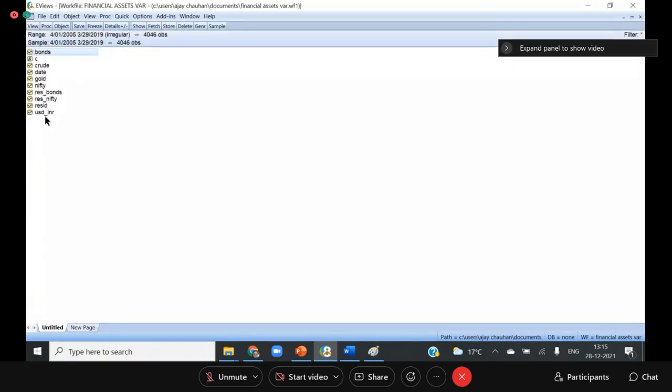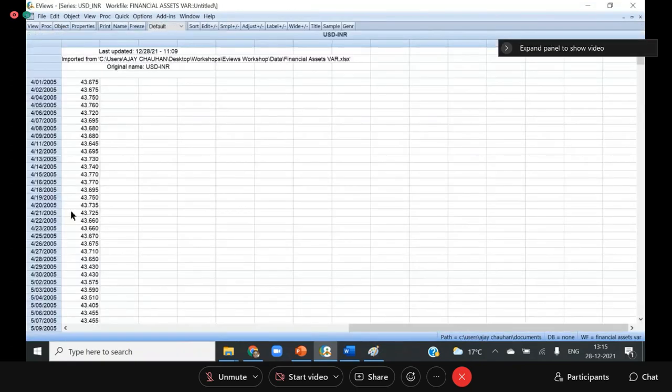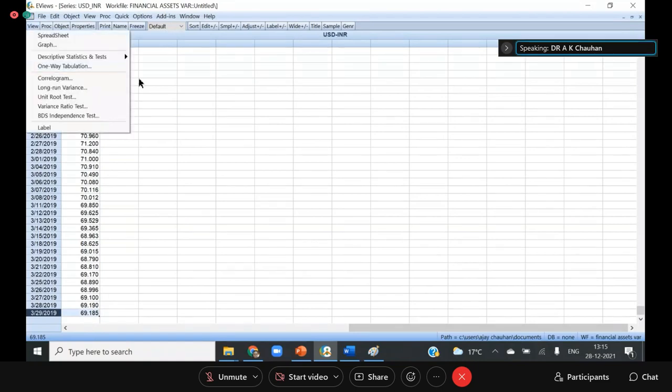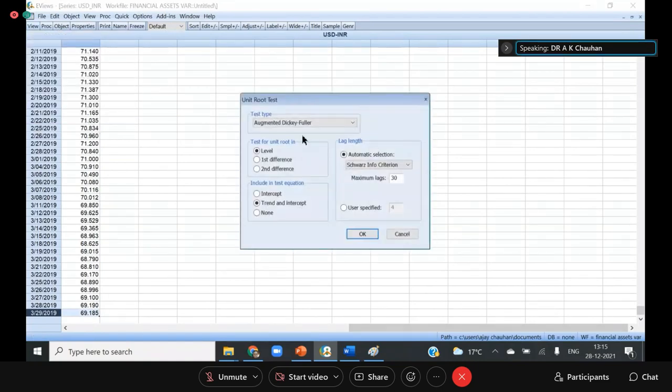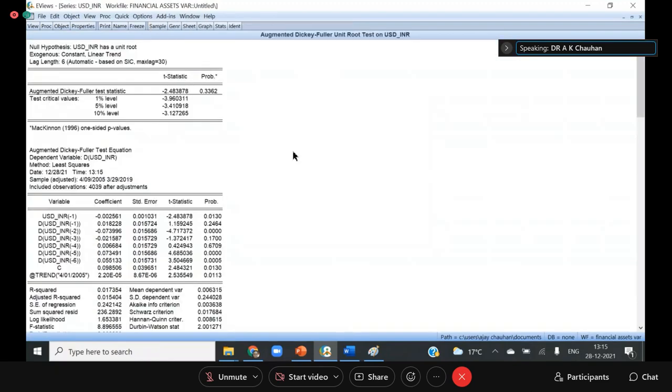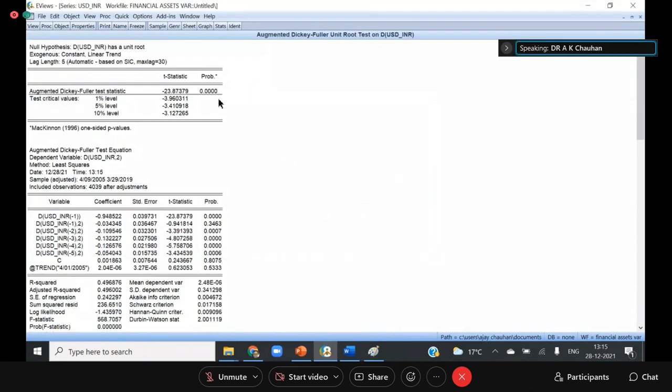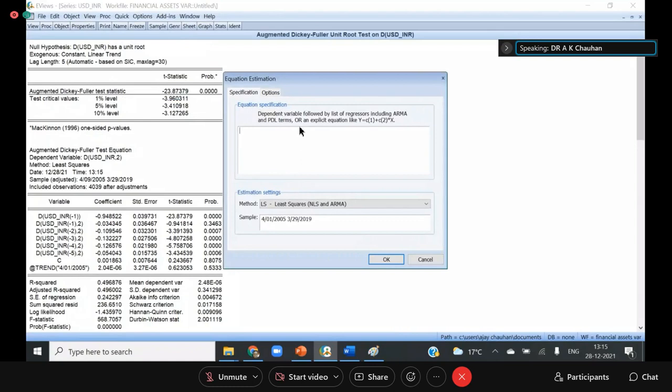Okay, so let's consider USD INR, that is, how many rupees come in one USD. We have real data from 2005 to 2009. Now I want to check the unit root first. So it is non-stationary. And let me check for the first difference. It is stationary. So I know that it is stationary after first difference. This step is very, very important in the beginning.